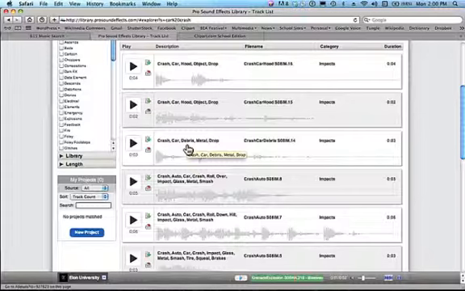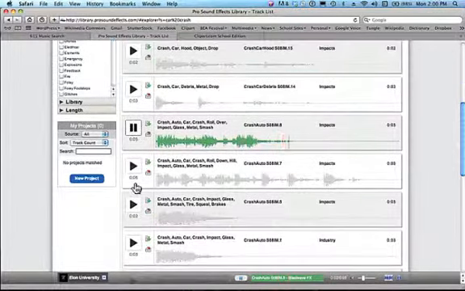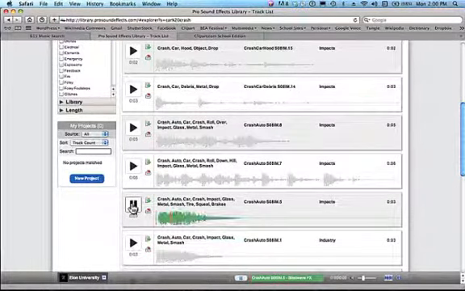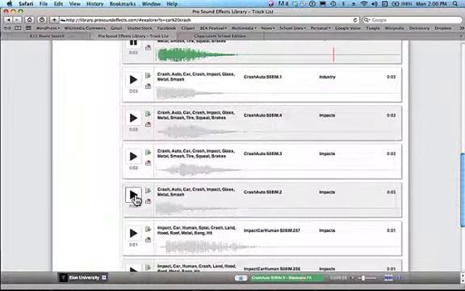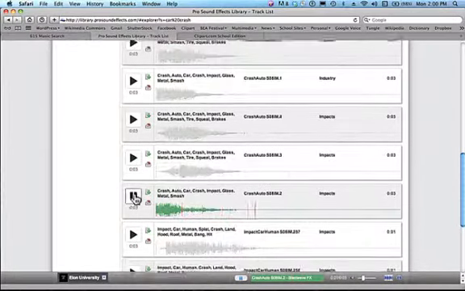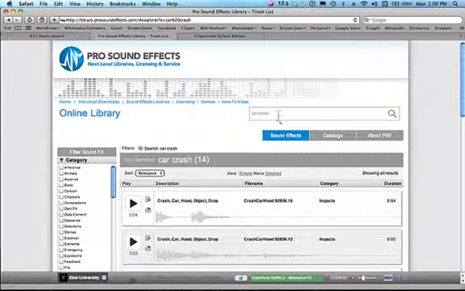Well, let's take a listen to some of these. Here's one called Crash, Car Hood, Object Drop. And I'll just cycle through several of these because they're relatively short. So very quickly you can get a sense of how these sound effects sound just by auditioning them within the user interface of the search library.